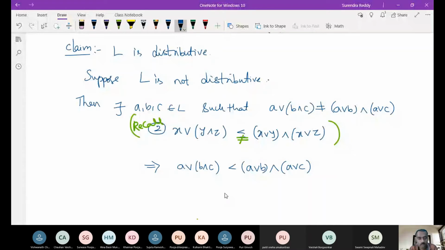One way is, if I rewrite this with respect to A join B meet C, we know it is always less than or equal to A join B meet A join C. But we are getting that here it is not equal, therefore it is strictly less than. Is this clear? How many of you understood this one?